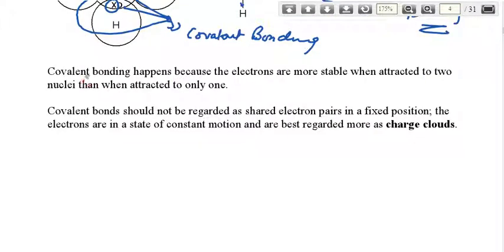In covalent bonding, the atoms interact so that the electrons reach a completely stable form and fulfill their octet by complete sharing of electrons between two different elements that are non-metal in nature. So this is regarded as a shared electron pair at a fixed position, meaning the position of the electrons does not change.